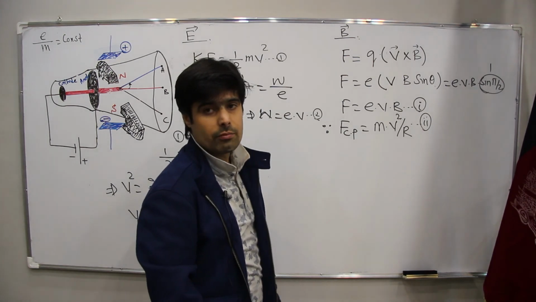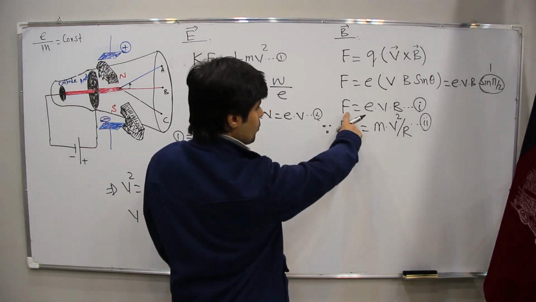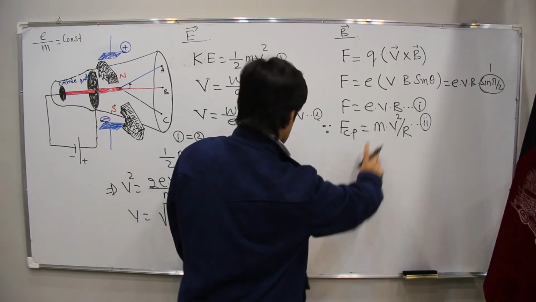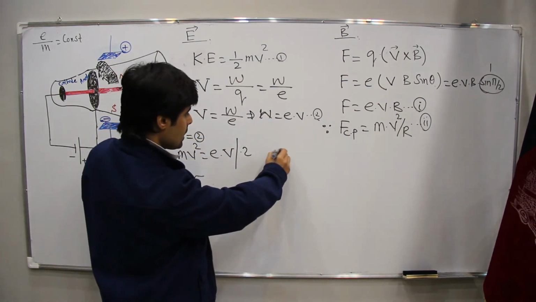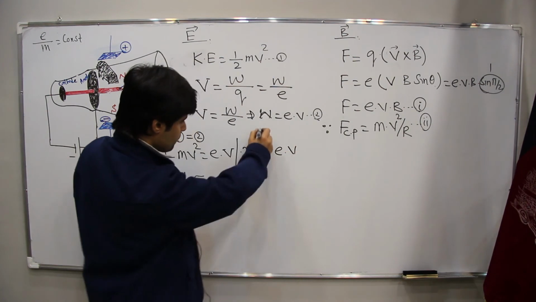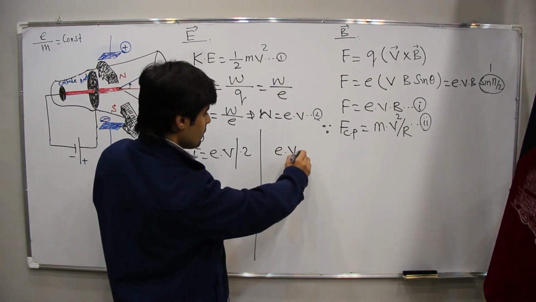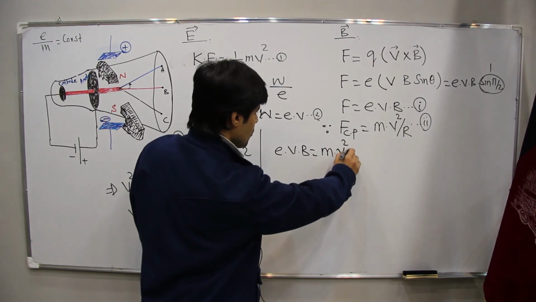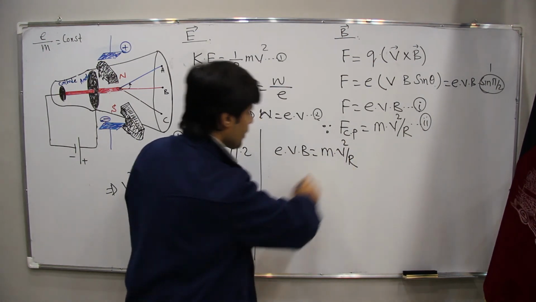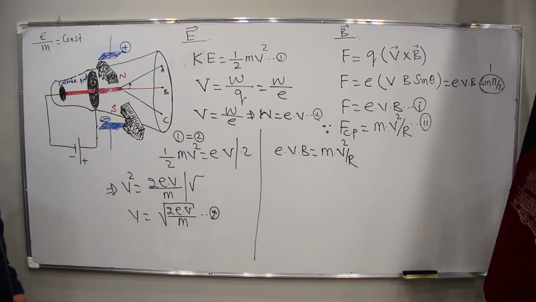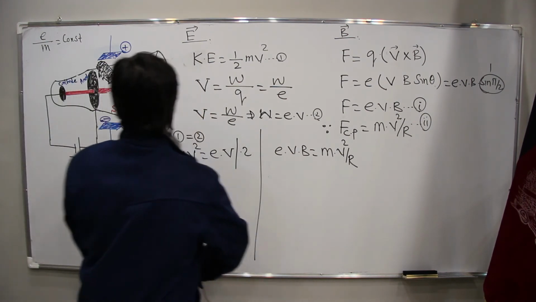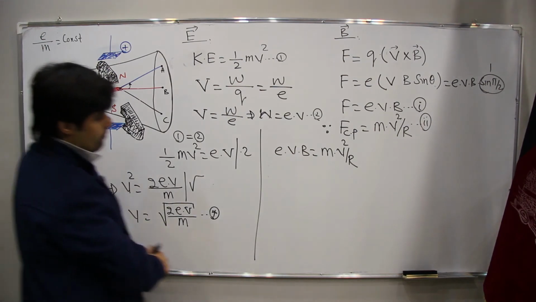It means magnetic force. Now, by equating these two, which are the same, the other side will be eVB equal to mv square upon r. Now, I want to have e upon m.